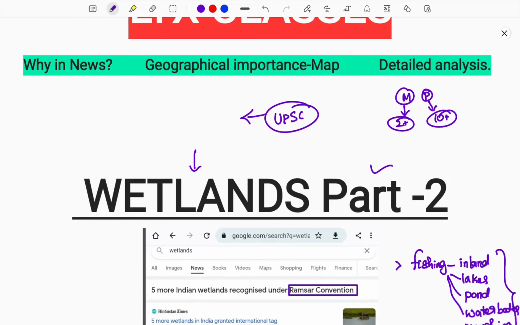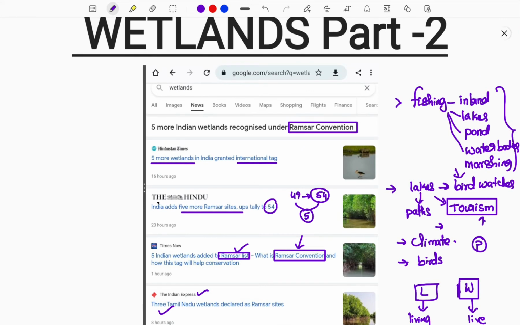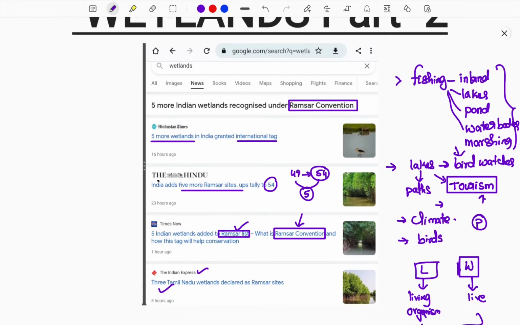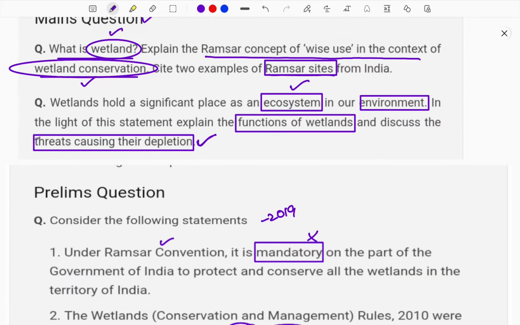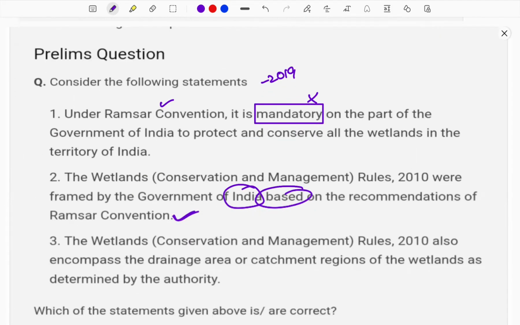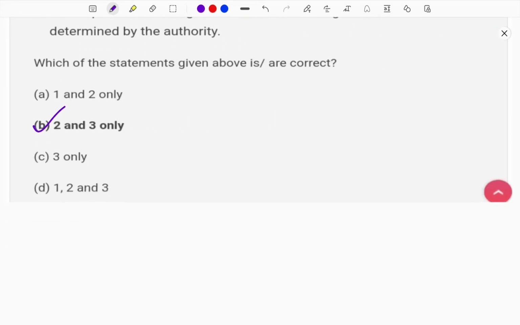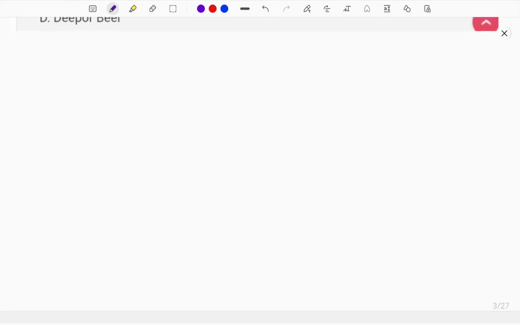Let me have a brief view of what I had taught in the previous video, and then I can get into the topic. Here I had provided what a wetland is, its basic importance, and everything in detail, which was present in the recent current affairs. I showed the previous mains question asked on wetlands, and also the prelims questions which have repeatedly concentrated on wetland-related concepts.